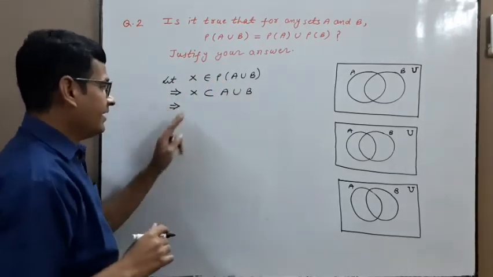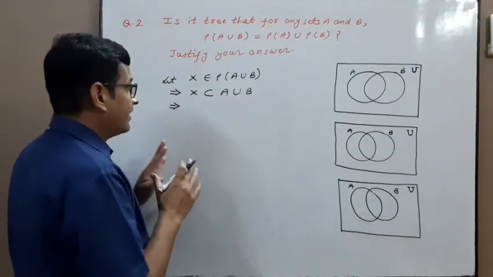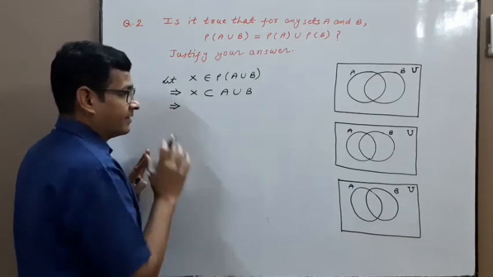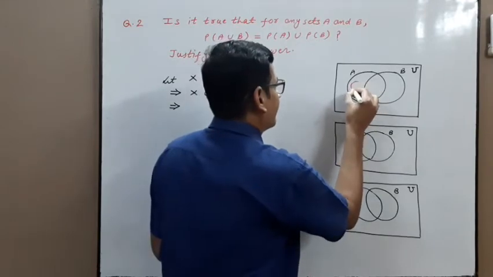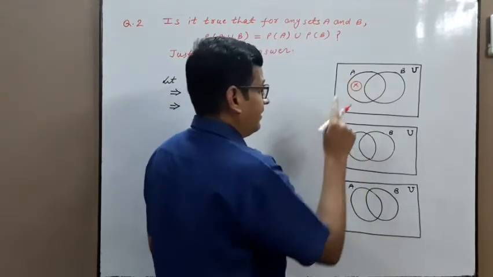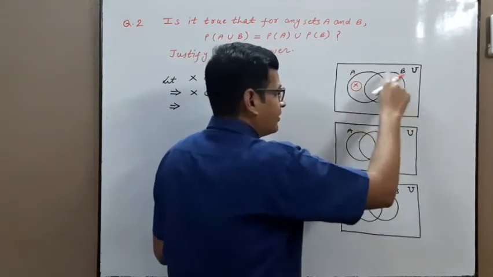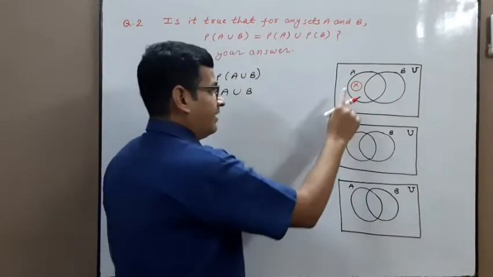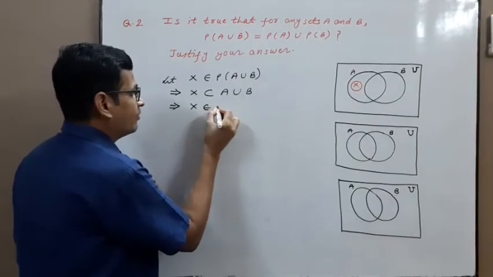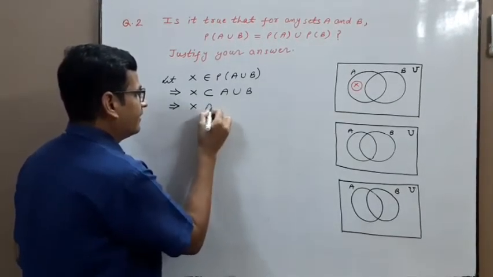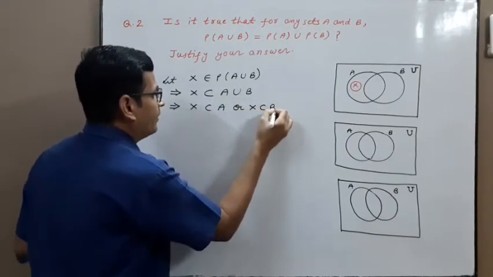Now next step you have to write X is a subset of A or X is a subset of B. We can't write that, just see, this is a very special case. If I take set X here, then X is a subset of A union B. Every element of X lies in this portion, so X is a subset of A union B. X is a subset of A or X is a subset of B. Statement is true. X is a subset of A or X is a subset of B.